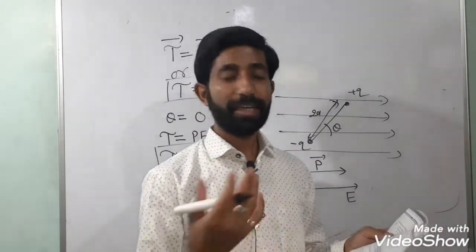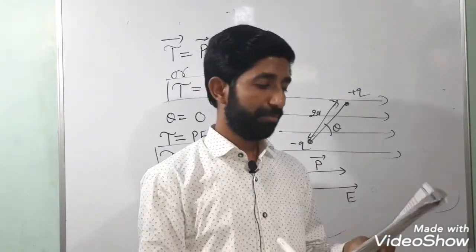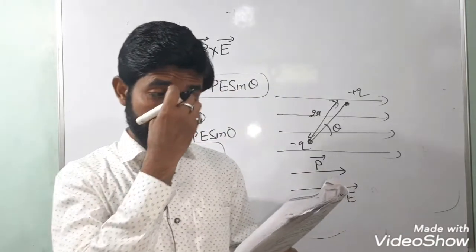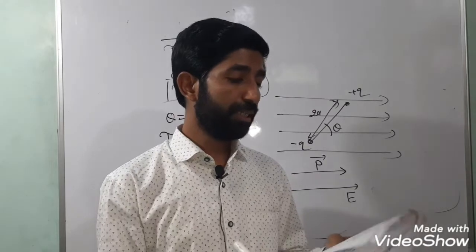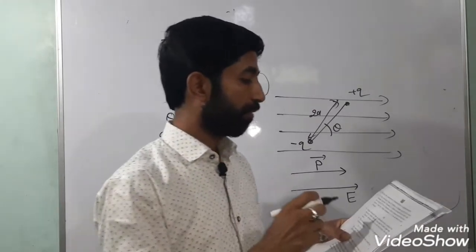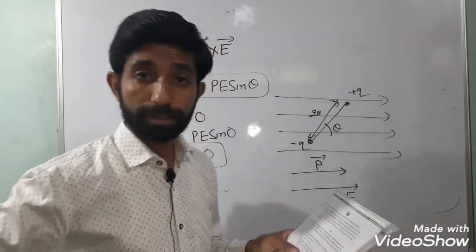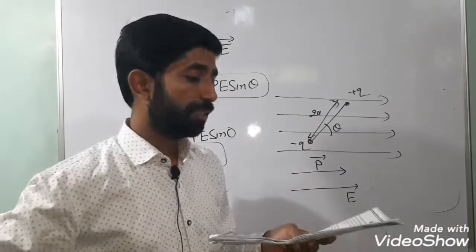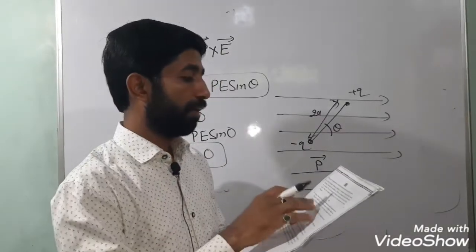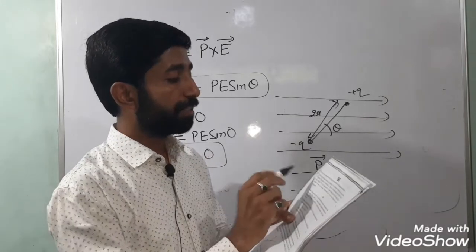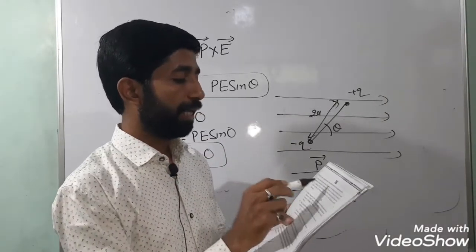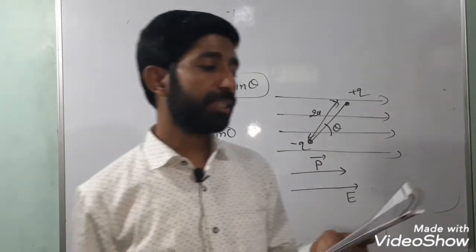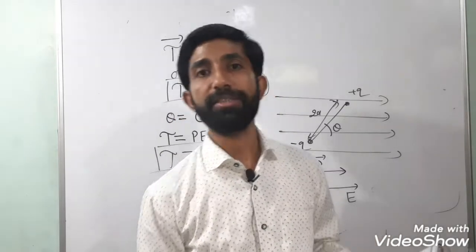This question has some kind of contradiction, you can say, and I'll tell you in the class what happened to this question. Before that, question number 36 is a 5 marks question, and it has an optional part, an internal choice. First, question number 36, first part: write 2 important characteristics of the equipotential surfaces.